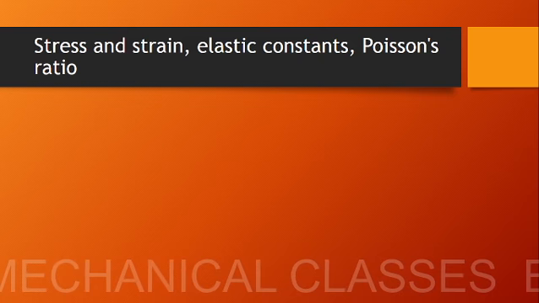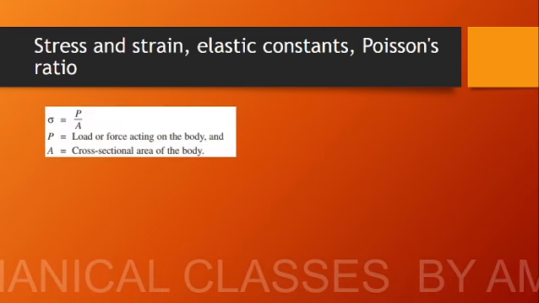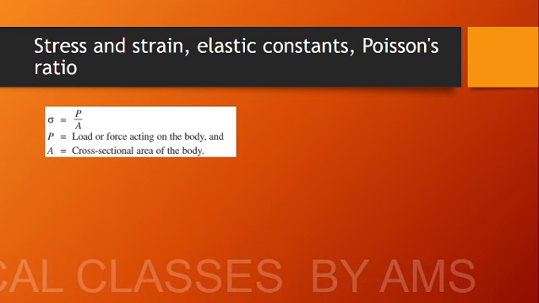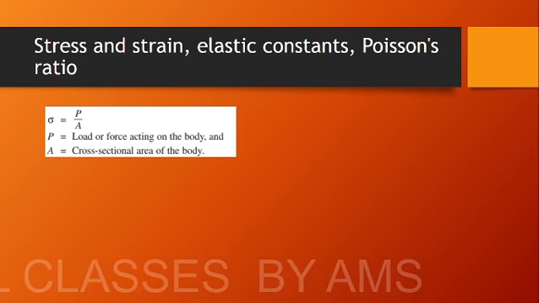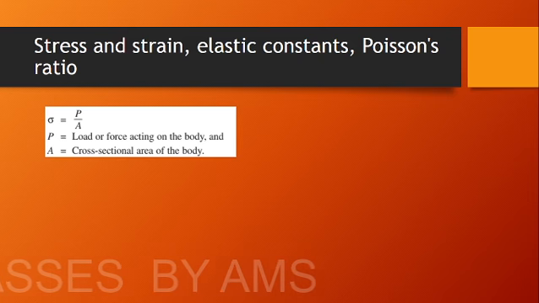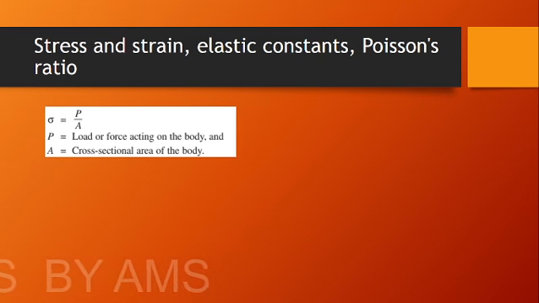So here is our topic: stress, strain, elastic constant, Poisson's ratio. So we'll start with the stress. Stress is defined as the internal resistance offered by a body against an applied load. So we are not given any definition in the GATE exam. We will just need the equation. Stress is given by the equation load by area. So we will be writing it as P by A, where P is the applied load, A is the area of cross section of the body.